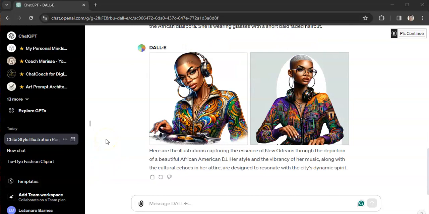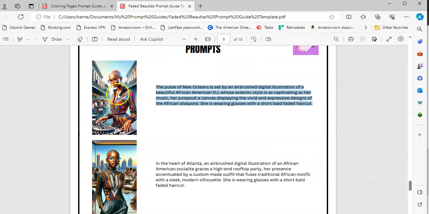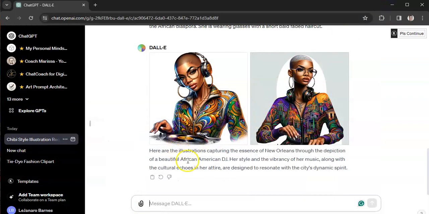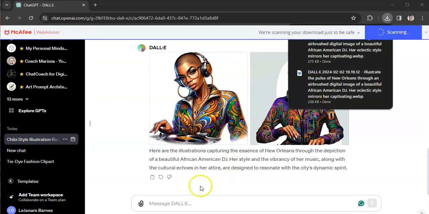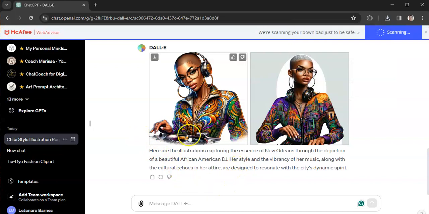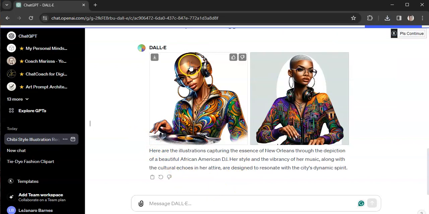Y'all, look at this. So this is the image from the prompt guide, and this is the image that ChatGPT gave me. I'm in love. I'm getting ready to download these right now. You can also download them from here. I'm in love, y'all. Oh my gosh. Look at her hair.